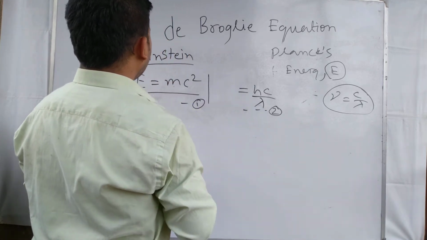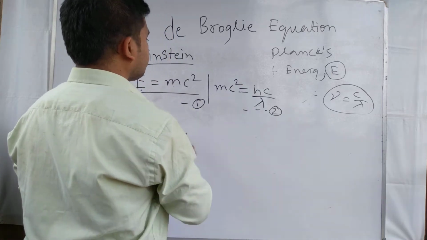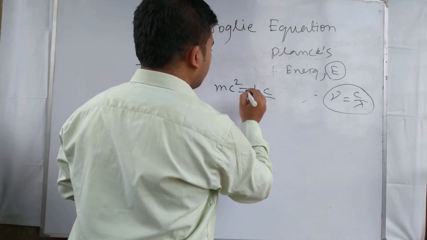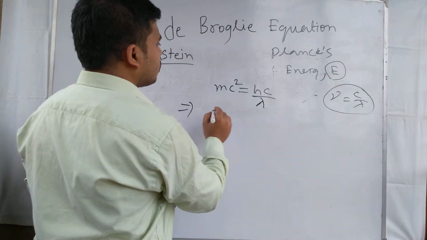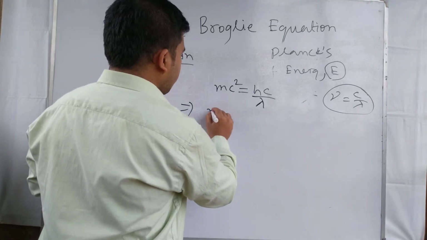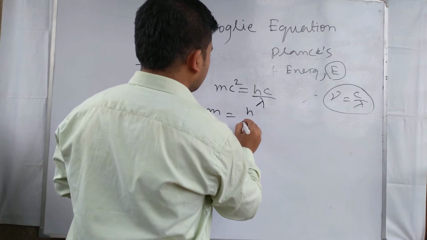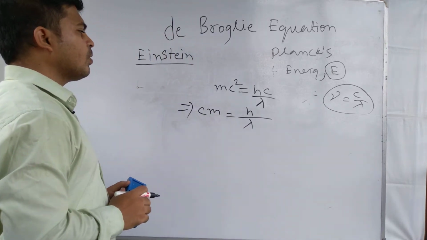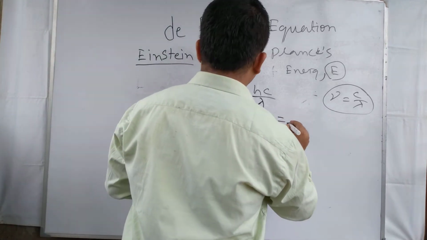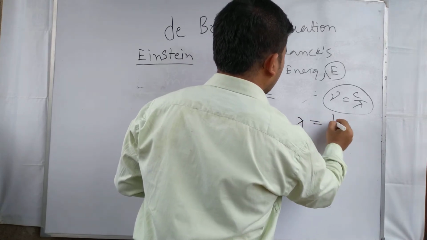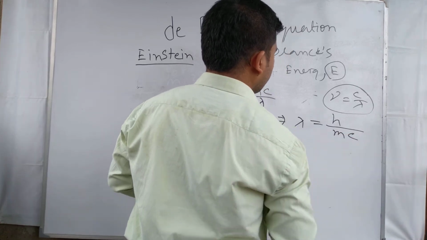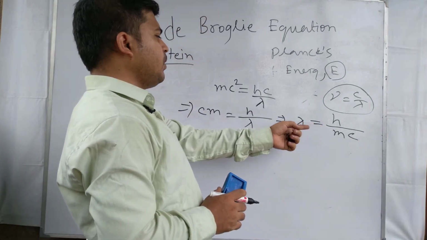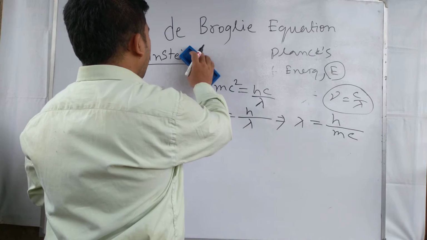Writing E equal to mc² from the second equation, we see that mc equal to h by lambda, which we can write as lambda equal to h by m into c, where c is the speed of light.